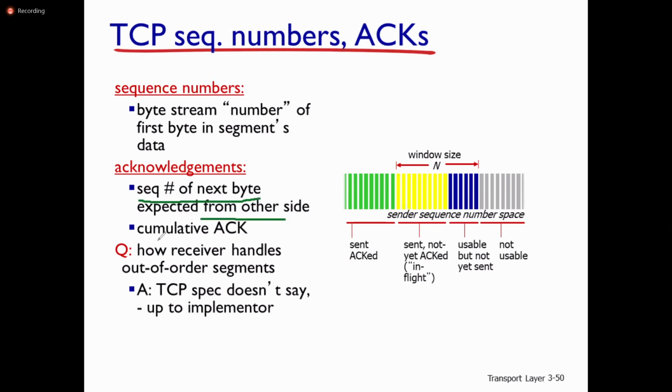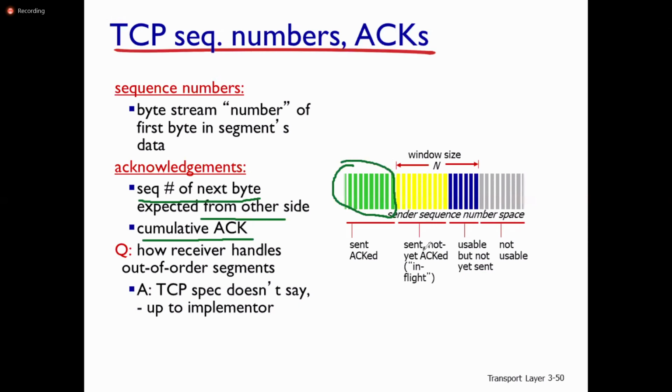It also uses cumulative acknowledgement. Where will we use cumulative acknowledgement? In the previous protocols we discussed it: cumulative acknowledgement we use in the go back N method. Here in the scenario, these are the sent packets which are already acknowledged.